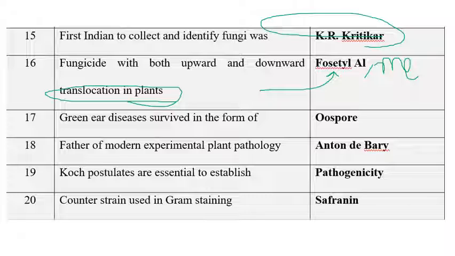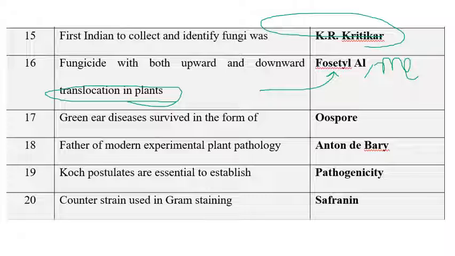So both upward, acropetal, and downward, basipetal. Sometimes they can also ask like this: a fungicide having both acropetal and basipetal movement. That is fosetyl-aluminium. I mean, metalaxyl also comes under it. If fosetyl-aluminium is not there in the options, you can go for metalaxyl.